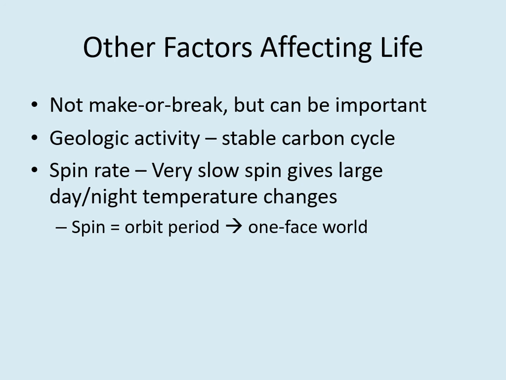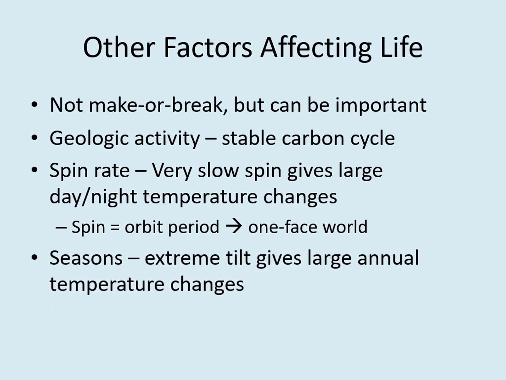Finally, looking at how extreme the seasons are could also be important here. If the planet has a very large tilt and hence very extreme seasons, then the temperature at any one location could change very dramatically through the year, making it harder for life to develop.